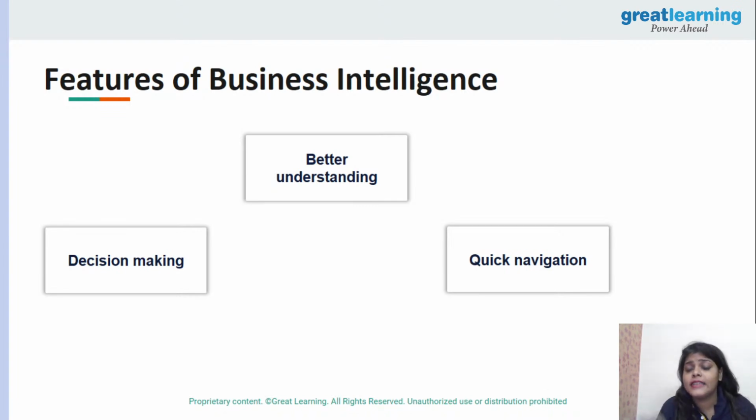Do you really think they only know about sales? No. They talk to the salespeople. They try to understand the mentality of the customers of the particular business, and then they do the analysis. After doing the analysis, they can come up with ideas, like you can maybe do this or that, which will help you grow your business. So these are the features of business intelligence.